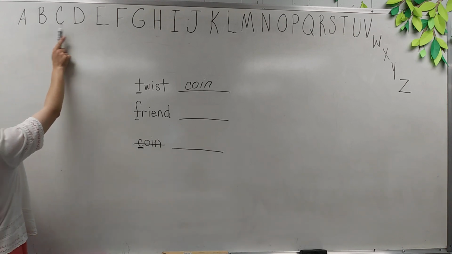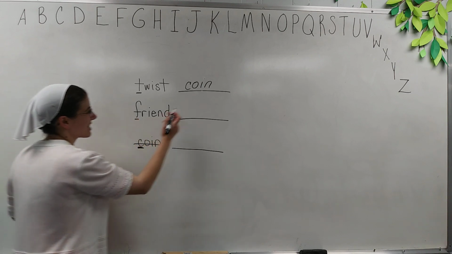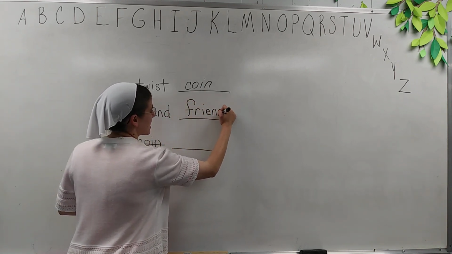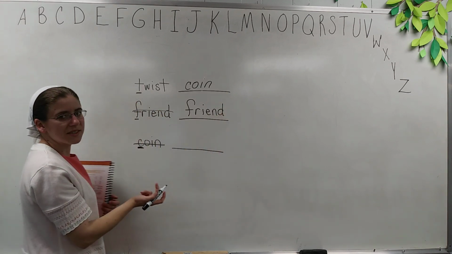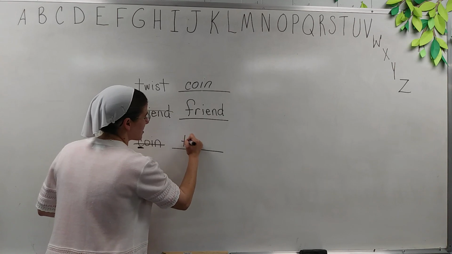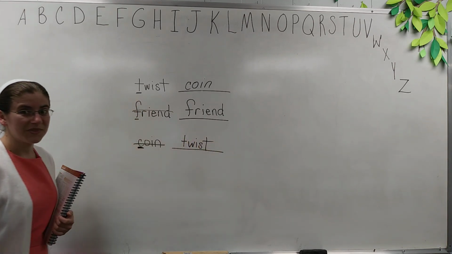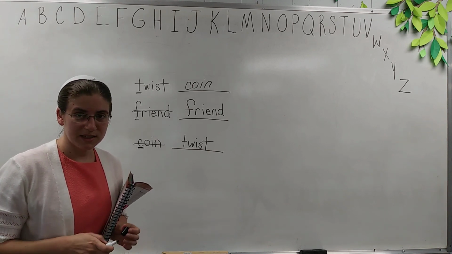We have A, B, C, D, E, F. Oh, it must be F, okay? F comes next. So friend is our next one. And then we're left with twist. T comes after the other two letters. Okay, so that is how you put words in A, B, C order.